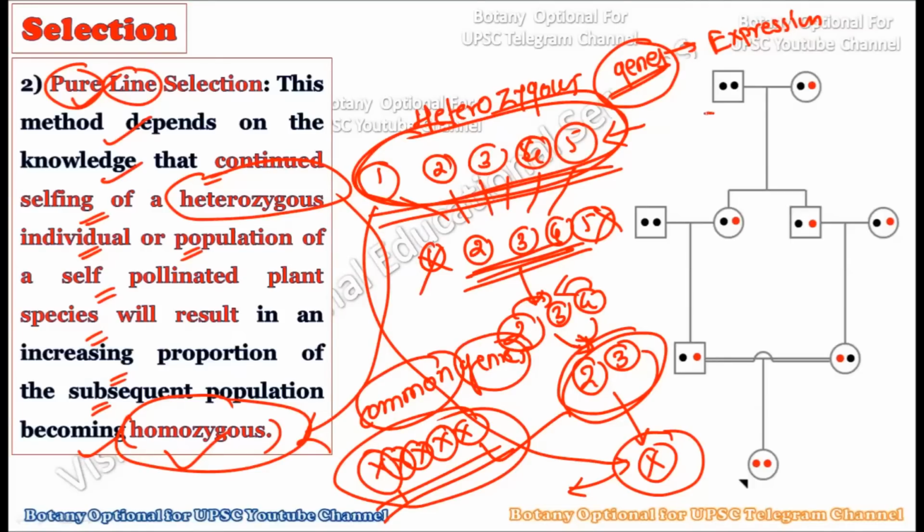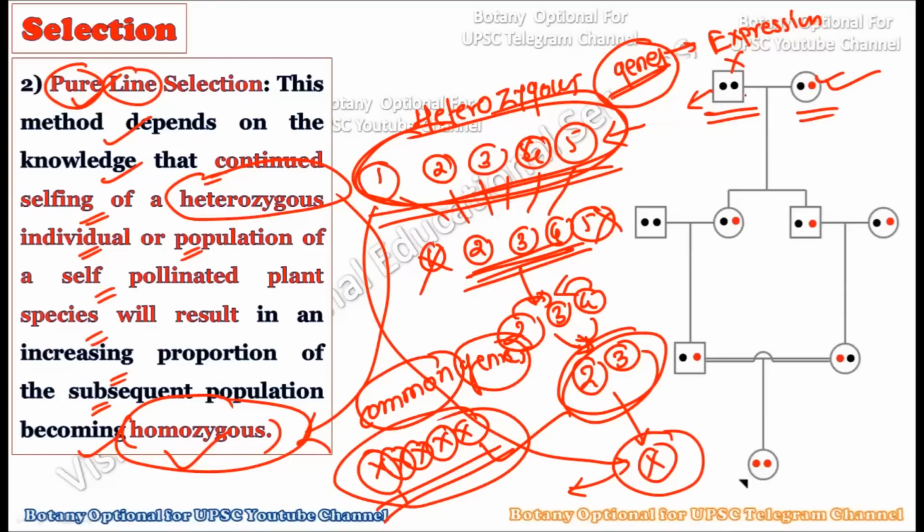Consider this picture, for example. Here we have two parents, okay? The very first parent is shown with black dots, while the other parent is shown with one black dot and one red dot. Now understand these dots as genetic characters, and the black dots are not genetically useful for human beings. That is, their expression is not desirable. We have three black dots here, so three genes are there which are not very useful for humans, but there is one red dot which is very useful from the human point of view.